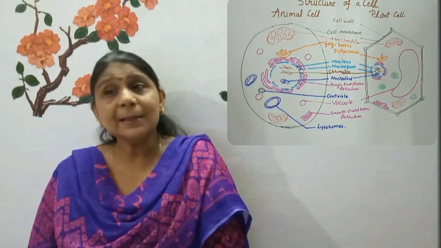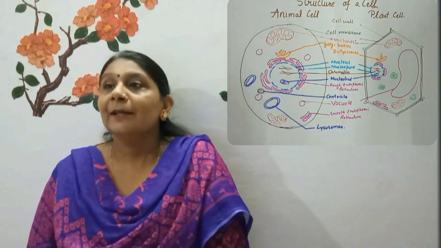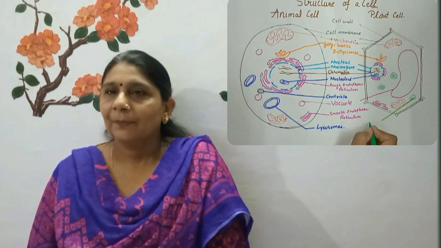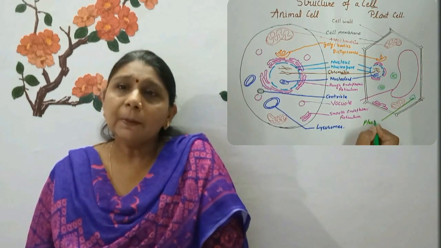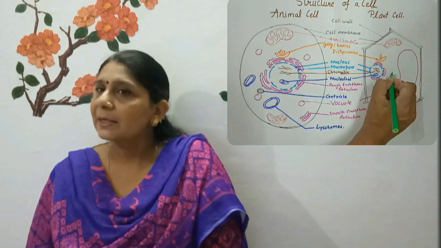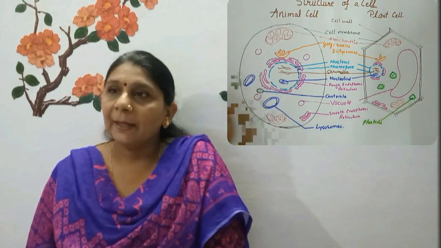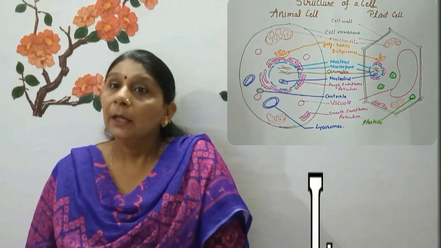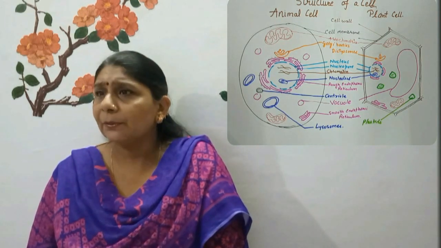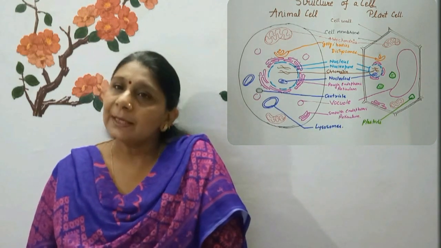The next important organelle is the plastid. Plastids are tiny colored structures that are found only in plant cells. With a double-layered membrane, these organelles are found in the cytoplasm of the cell. They are of two types, depending on the color of the pigment they contain. Leucoplasts are colorless organelles that store starch or other plant nutrients. For example, starch is stored in potato cells.